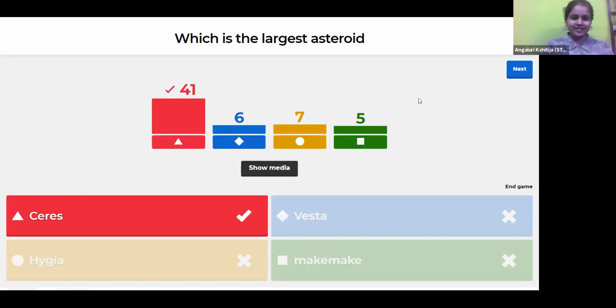So let's see how many people. Very good. Most of you were able to answer it correctly. That is 41. But see, there are almost 75 to 80 people participating. So almost half of you could not think of an answer. So the answer is Ceres. It is one of the largest asteroids present in our solar system. It's very huge. Let's see what the scoreboard is looking like now.